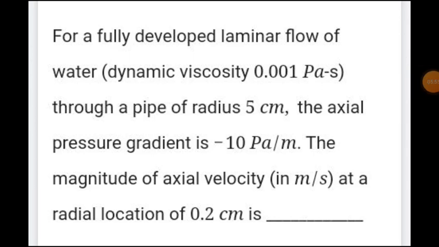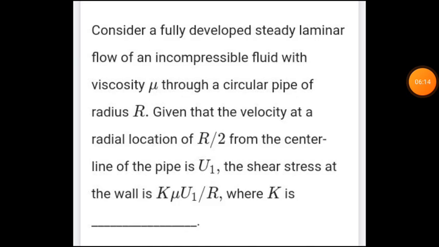Yes, this is the second question of task 9, which is from fluid mechanics. Sorry friends, this is not the second question of task 9. Sorry for this. Yeah, this is the second question of task 9.